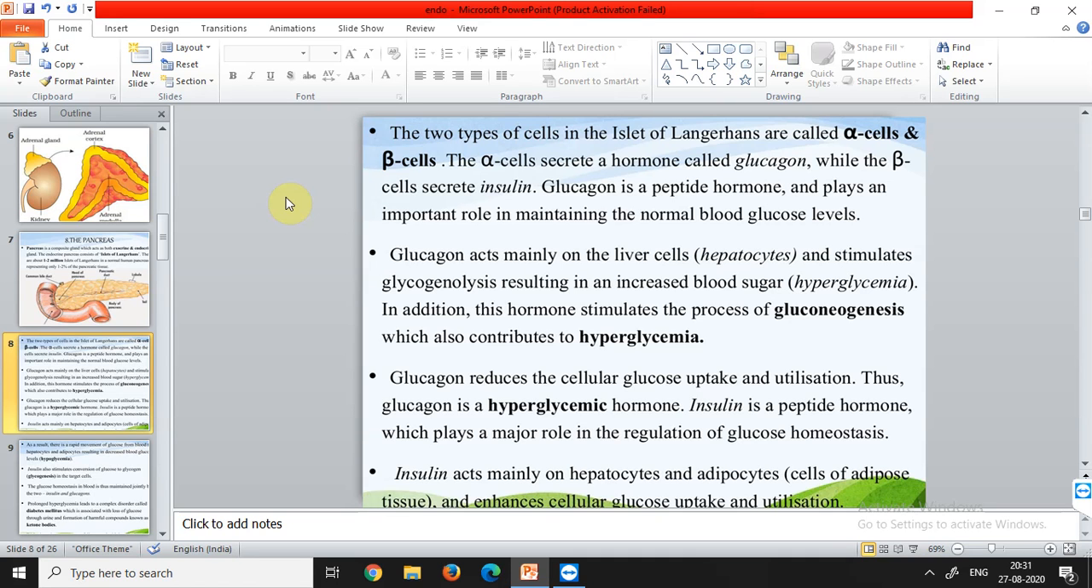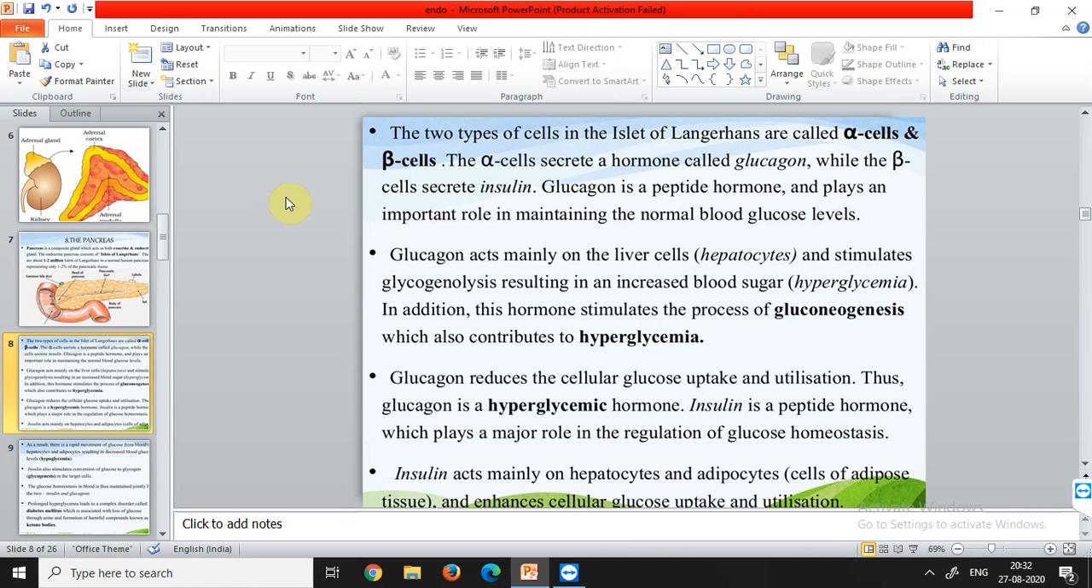So glucagon is a peptide hormone. Peptide hormone means it has a proteinaceous nature, and the beta cells secrete insulin. Glucagon is a peptide hormone and it plays a role in maintaining the normal blood glucose level. Glucagon and insulin work as antagonistic hormones, because glucagon increases the glucose level in our body, and insulin decreases the amount of glucose in our body. That's why they work antagonistically, that is, opposite to each other.